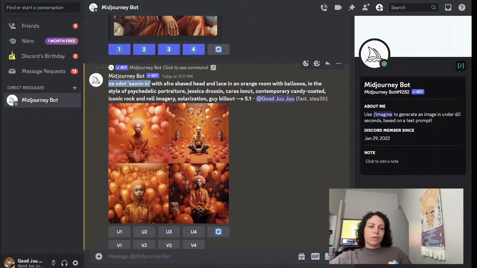Orange room with balloons, psychedelic portraiture. Jessica Drozen. So that's a person. Iconic rock and roll. Guy Billiao. So I'd imagine that maybe these people are photographers.